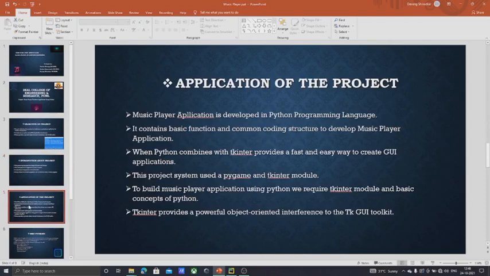Here are some applications of this project. The music application is developed in the Python programming language. It contains basic functions and common coding structure to develop a music player application. When Python combines with Tkinter, it provides a fast and easy way to create GUI applications. This project system uses Pygame and the Tkinter module to build a music player application using Python. We require the Tkinter module and some basic concepts of Python. Tkinter provides a powerful object-oriented interface to the GUI toolkit.